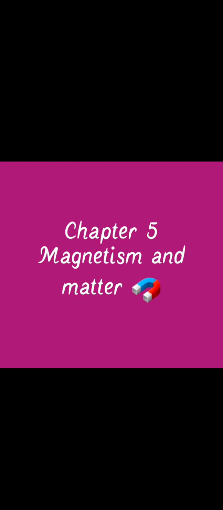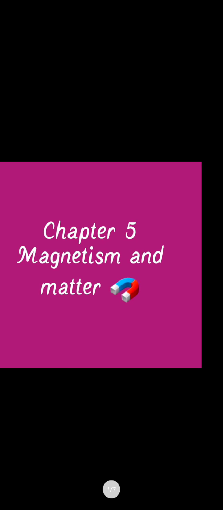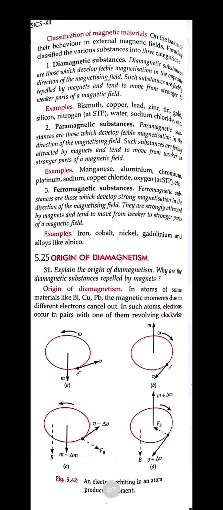In the previous three sessions, we started the chapter Magnetism and Matter. We have already seen what magnetic materials are and some properties of magnetism. We have seen the axial position and the equatorial position, and some parameters like magnetic permeability and susceptibility, right? And what the magnetizing intensity, the magnetizing field, was. So all these values we have already seen.